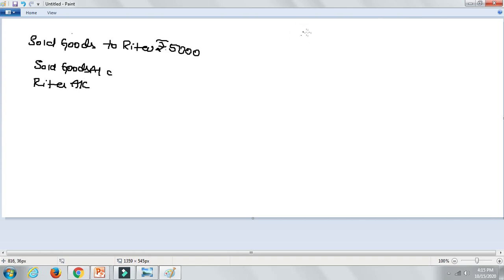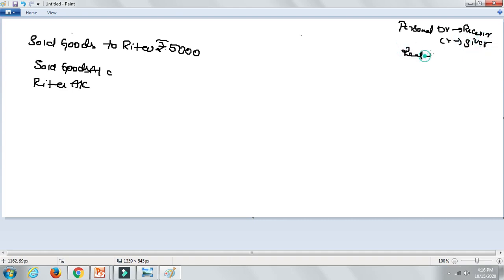So now what are the three golden rules of accounts? You need to check out. Personal: debit the receiver, credit the giver.